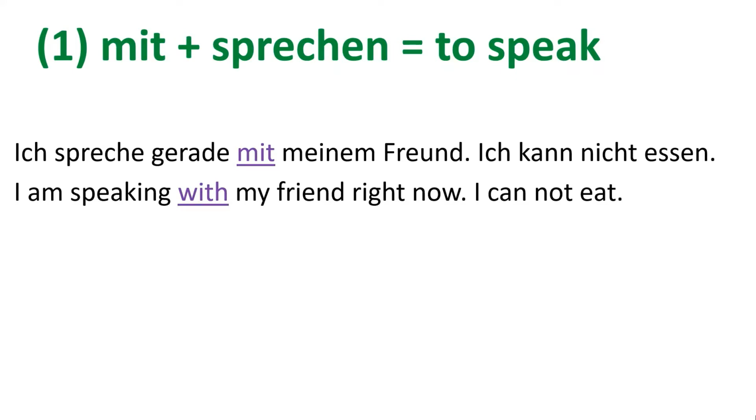So mit plus sprechen. Our dative preposition is mit and that comes with the verb sprechen, which means to speak. Okay, like I am speaking right now. So this preposition always comes with the verb sprechen. You can learn it as a formula, because whenever we use the expression in a sentence, then the preposition mit will come and that sentence will always be in the dative case. Okay, so we'll see the example.